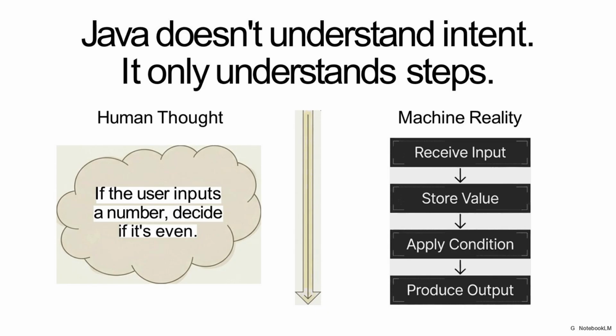There are three major mistakes beginners make. First, thinking in English instead of steps. You might think, if the user inputs a number, the program should decide if it's even or odd, but Java doesn't understand intent. It needs specific steps. Input, store the value, apply the condition, and produce the output.